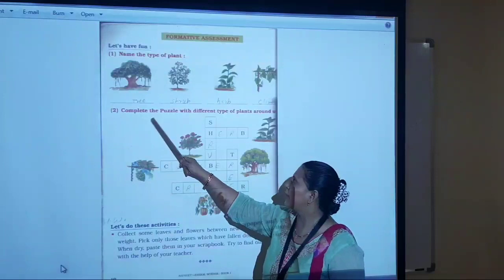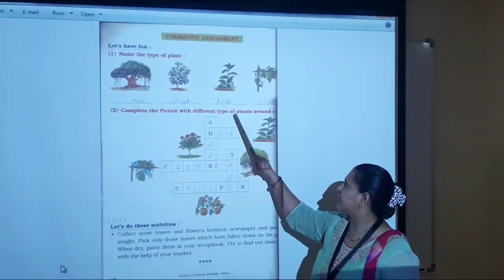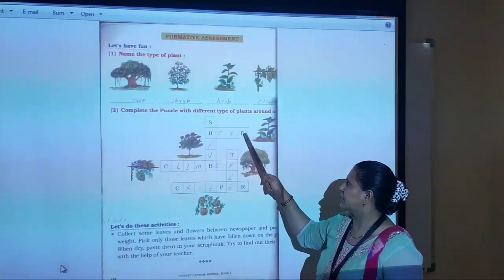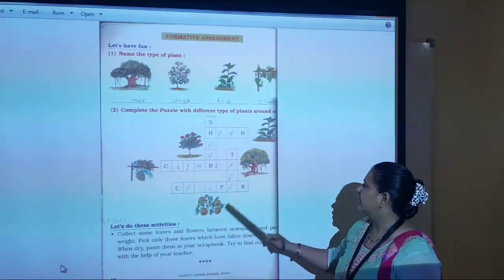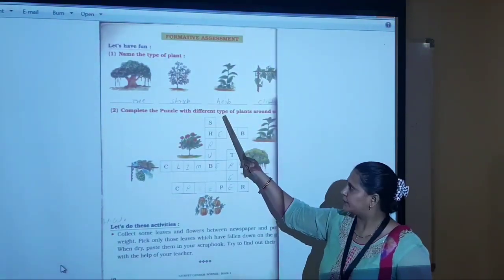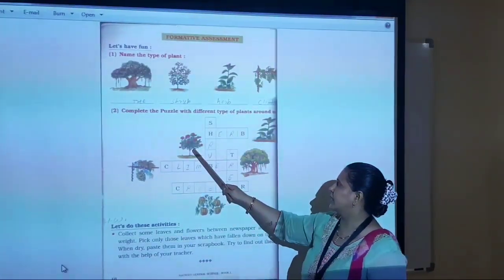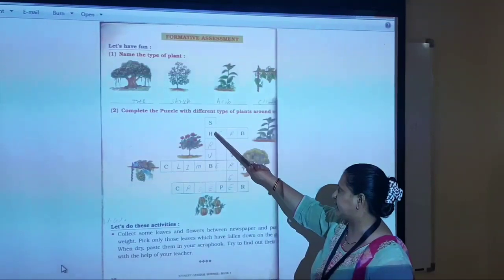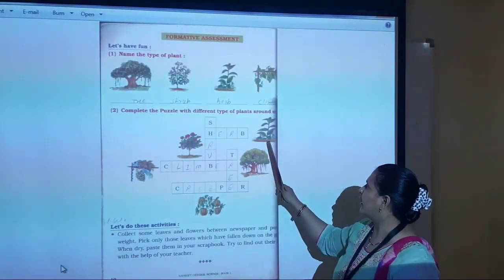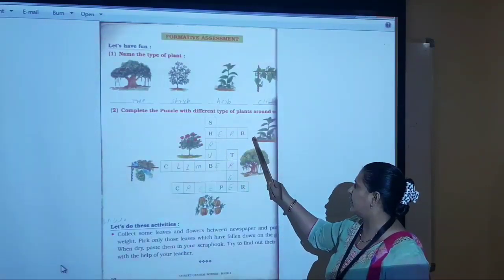Number 2. Complete the puzzle with different types of plants around us. The first 2 letters are given. Pictures are given. You just identify the pictures and write the type of plant. Shrub is given. So you have to fill S-H-R-U-B, shrub. Herb, H-E-R-B, herb.